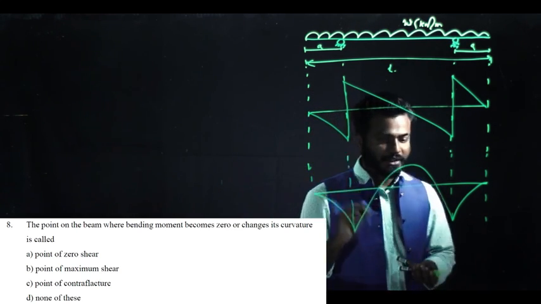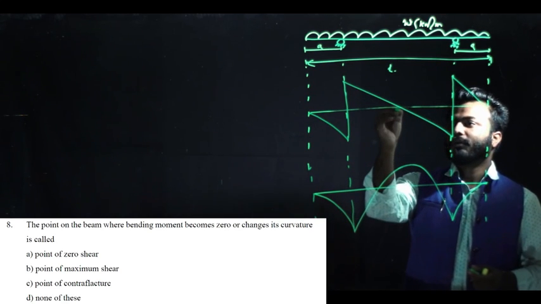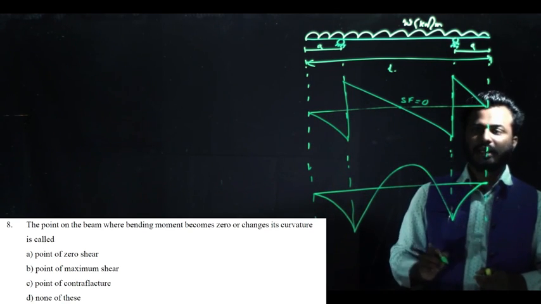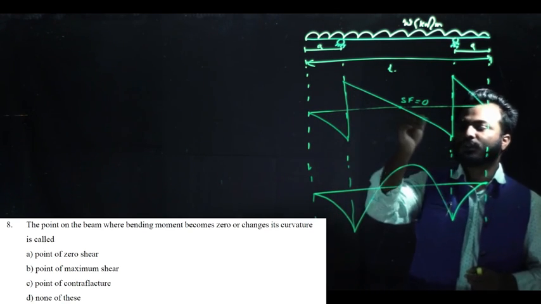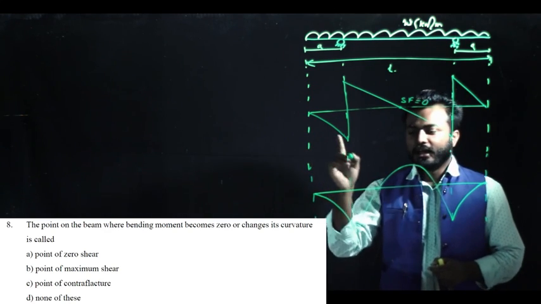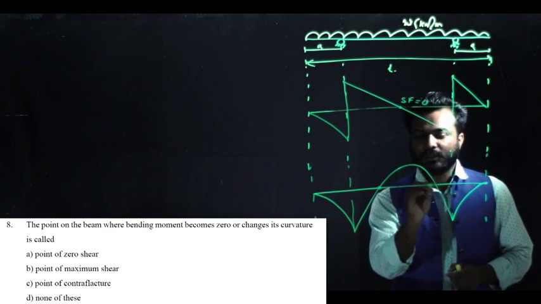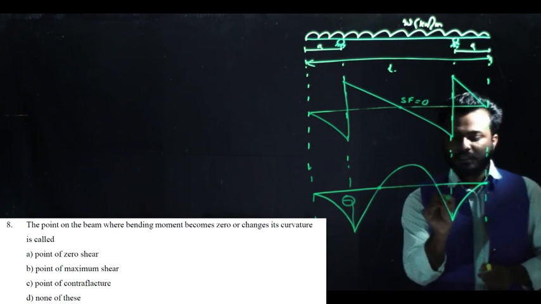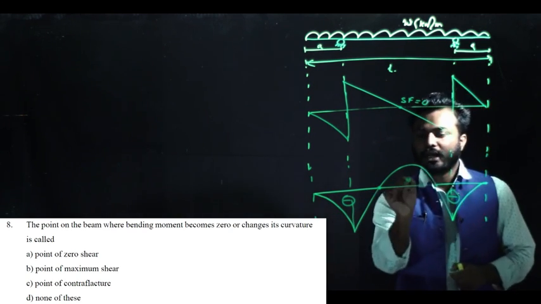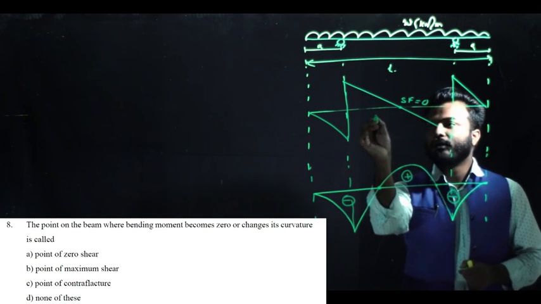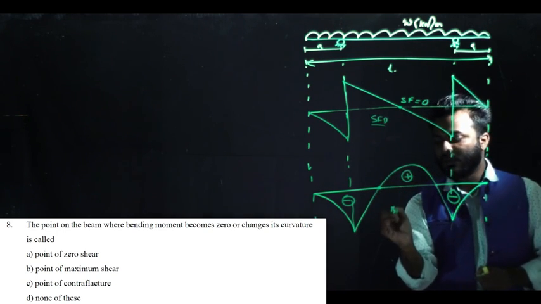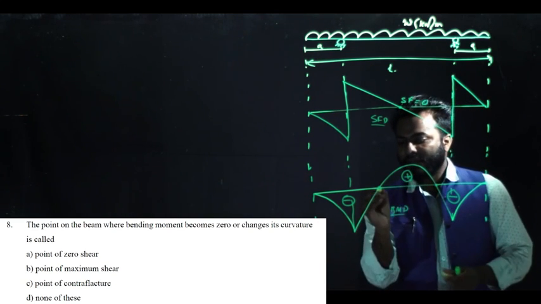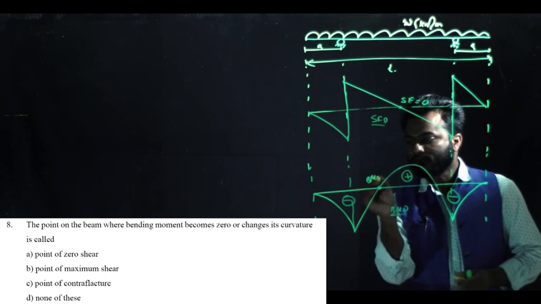Okay. But mostly students get confused here. The point becomes 0 in a beam. This is not that point which the question asked. Okay. This is the point where shear force becomes 0. But the question is asking the point where bending moment becomes 0 or changes its sign. Now this portion of the bending moment is in the negative zone, and this portion of the bending moment is in the positive zone of the bending moment diagram. Now, if you look at this point, and this point, the bending moment becomes 0.